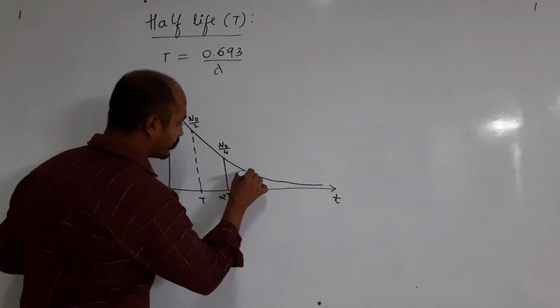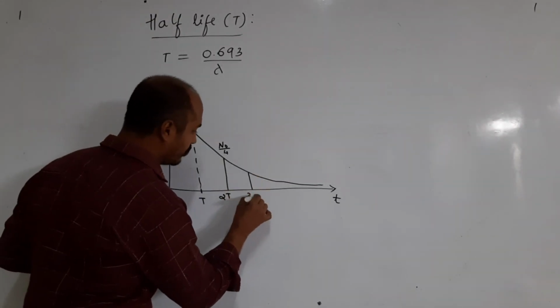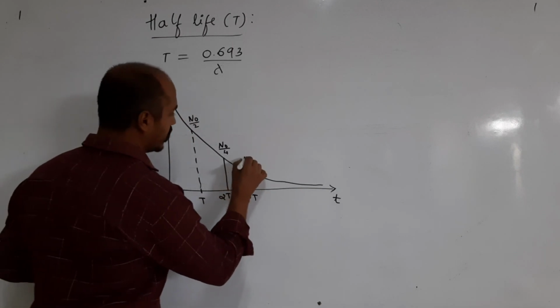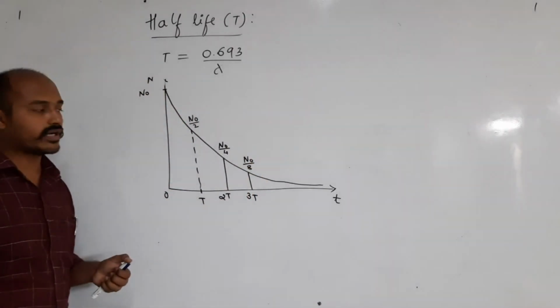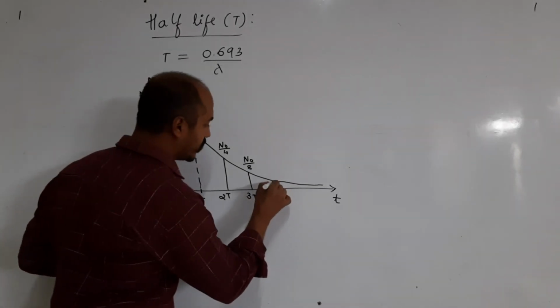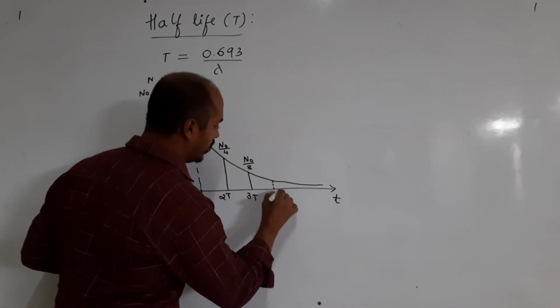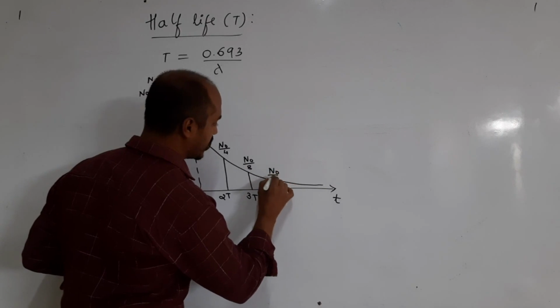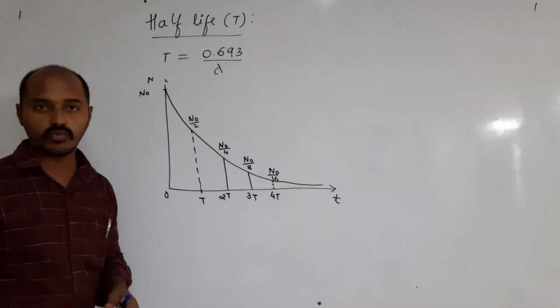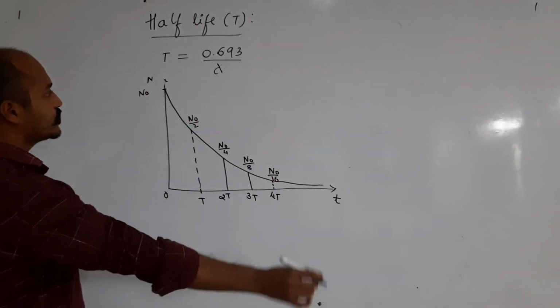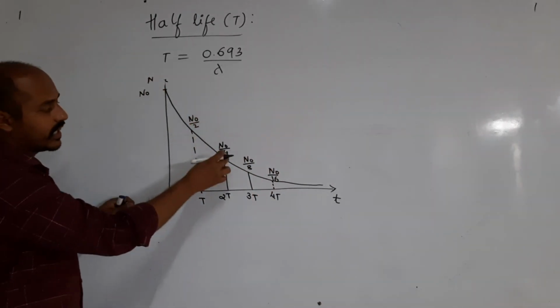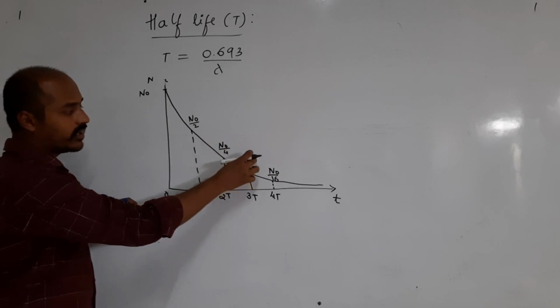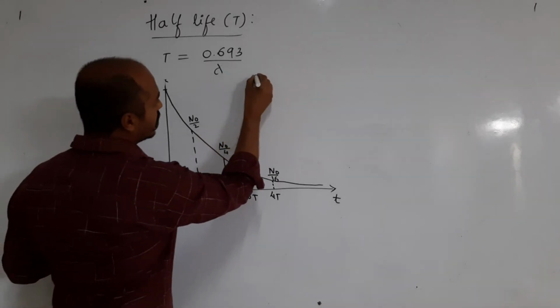And for the third half-life 3T, it becomes N naught divided by 8. And similarly for the fourth half-life 4T, it becomes N naught divided by 16. What I want to write here is, for the first half-life it is N naught divided by 2, for the second half-life N naught divided by 4. For the third half-life, can I write for the nth half-life,